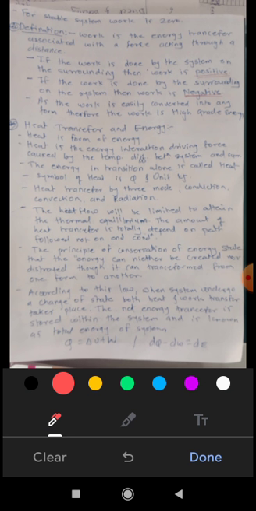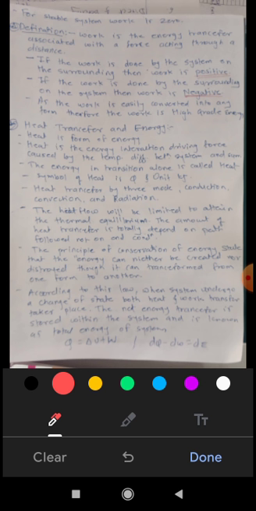Okay, now definition of work. What is the definition of work? It is the energy transfer associated with the force acting through a distance. Or you can simply say work done is the force into displacement, or work is the energy transfer associated with a force acting through a distance. Now there are two important points to remember.